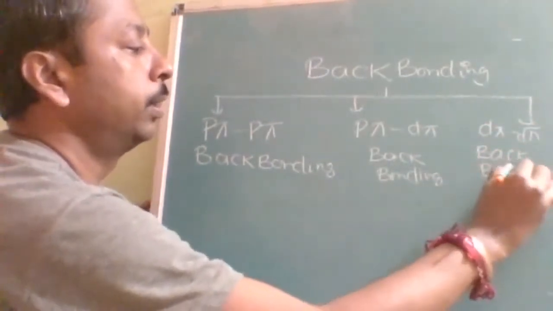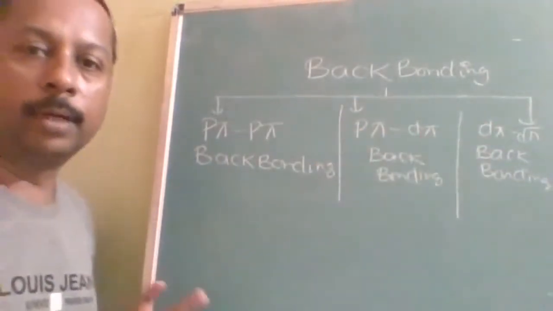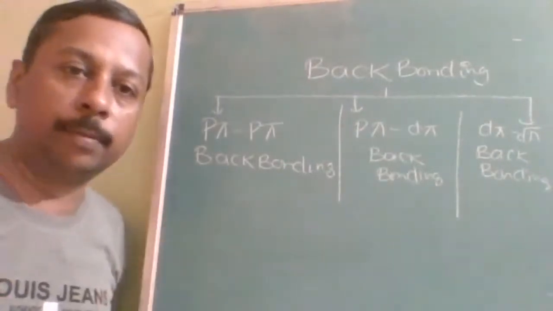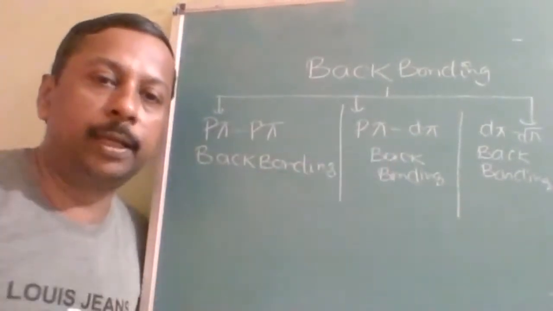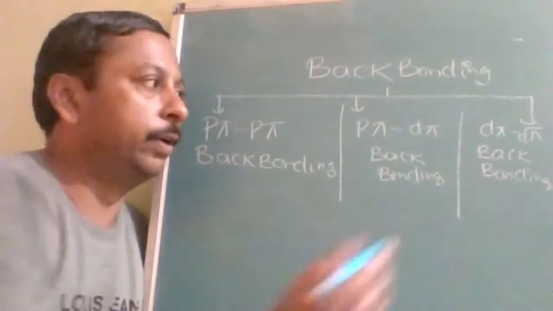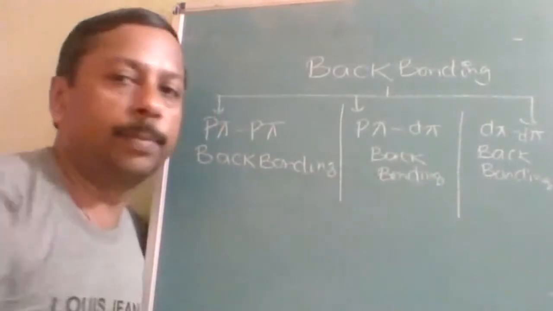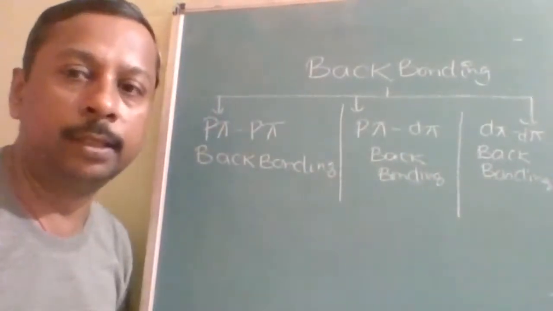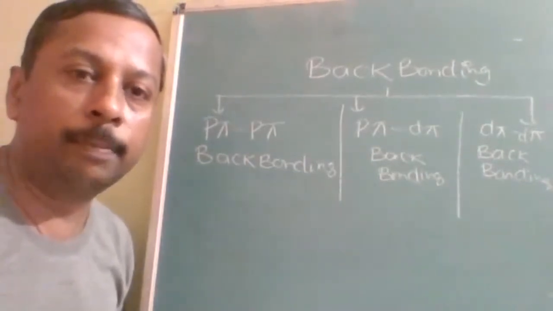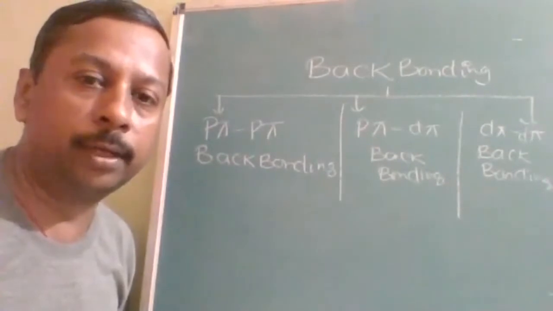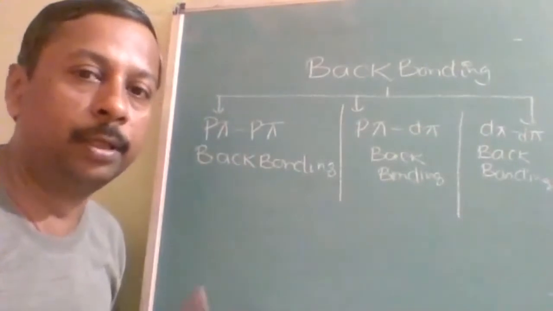So this is very important. Nowadays, a lot of questions are being asked on back bonding. But if you understand one part at least, p pi back bonding, properly, then you can apply it on the p pi d pi, then you need not worry much about the d pi. Like if you study these two names, you can expect the third name. So understand very properly regarding p pi p back bonding, then apply it on p pi d pi, then you need not worry about the third part. Understood? You will save time and save understanding.